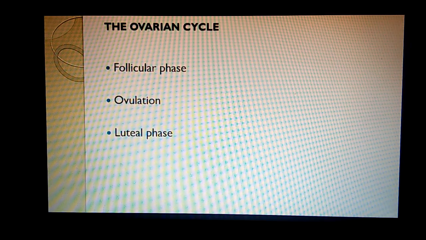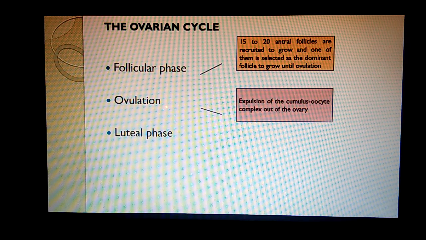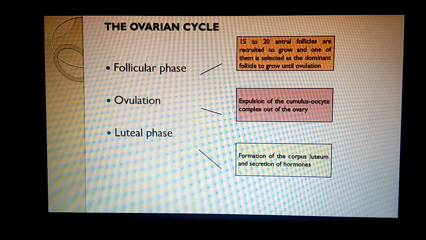So when we talk about the ovulation, it is a part of a big cycle which is known as the ovarian cycle. And this ovarian cycle consists of three phases: follicular phase, ovulation phase, and luteal phase. So what is follicular phase? It is when the follicles grow and reaches to the stage of the dominant follicle. Ovulation, it is the process of expulsion of the ovum out of the ovary. And luteal phase, it is post ovulation, the formation of corpus luteum is known as the luteal phase.